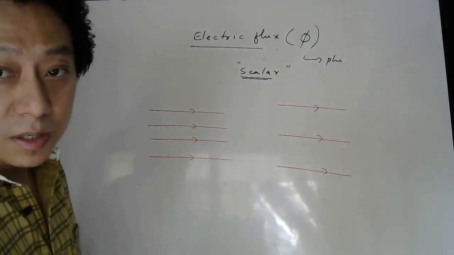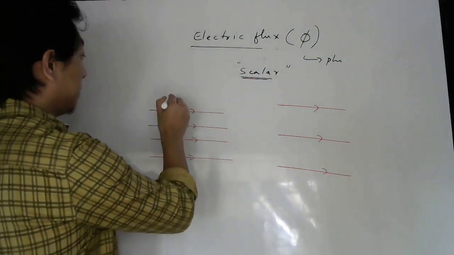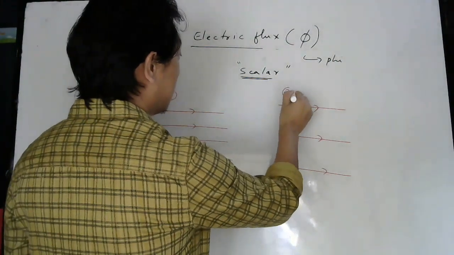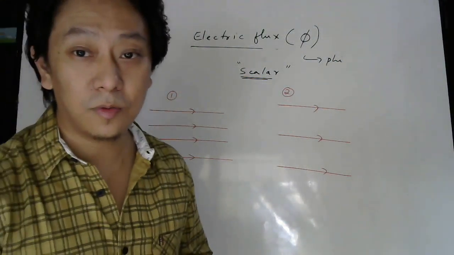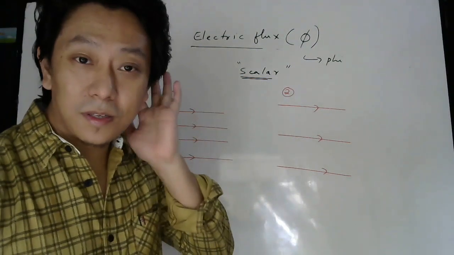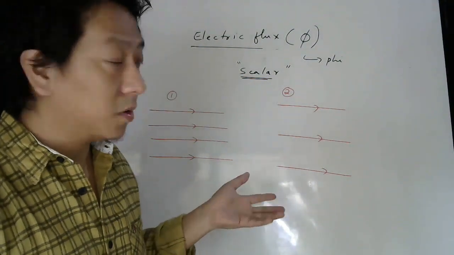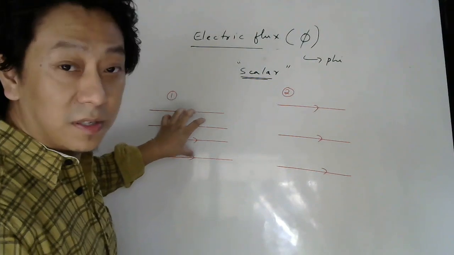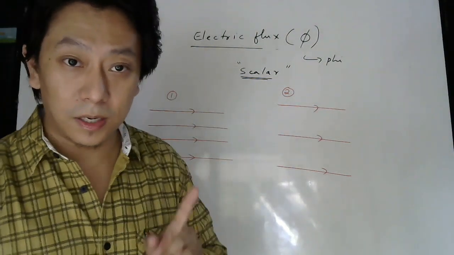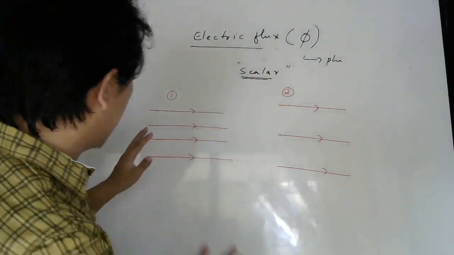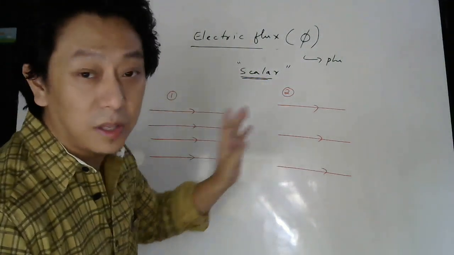Now tell me, in which case, first case or second case, is the electric field stronger? First case, right? Why? Because I have shown you more lines which are closer, and here they are farther. Correct? No? Okay. So here your electric field is more compared to here.